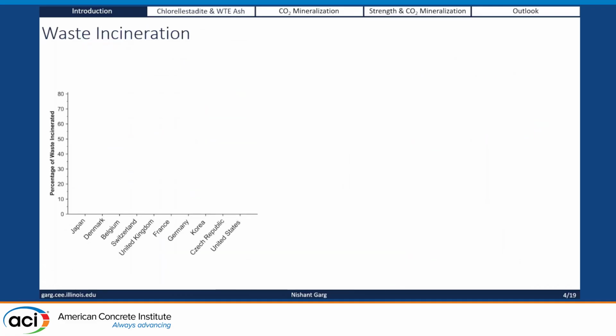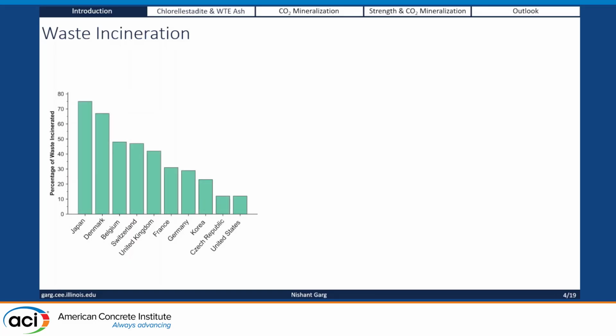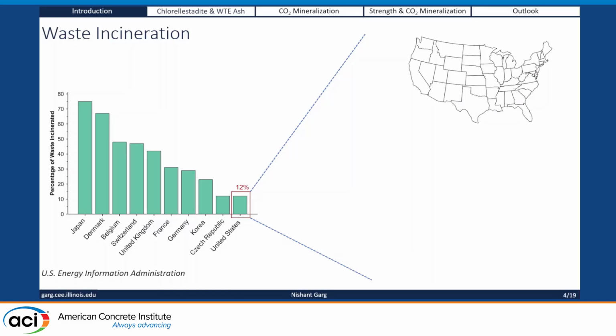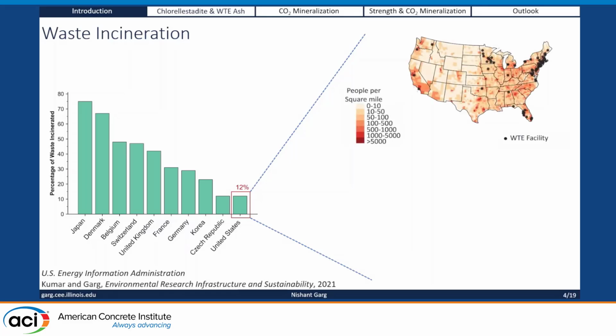All right, waste incineration. Let's look at some of the other countries. You can do many things with the waste. You can always dump it into the ground, or you can burn it. If you burn it, you have a waste incineration process, the waste to energy process, where you burn it and generate energy. Certain countries on the far left here, Japan, Denmark, are very limited in terms of real estate to dump stuff in the ground, so they have a high percentage of waste burned for energy. The US, on the other hand, has a lot of empty land, though we have certain states where the WTE facilities are plentiful.